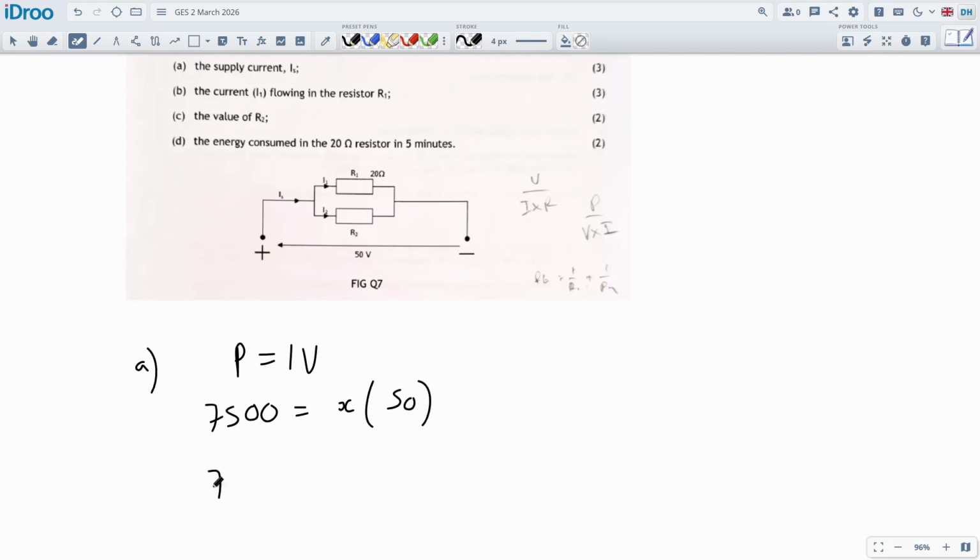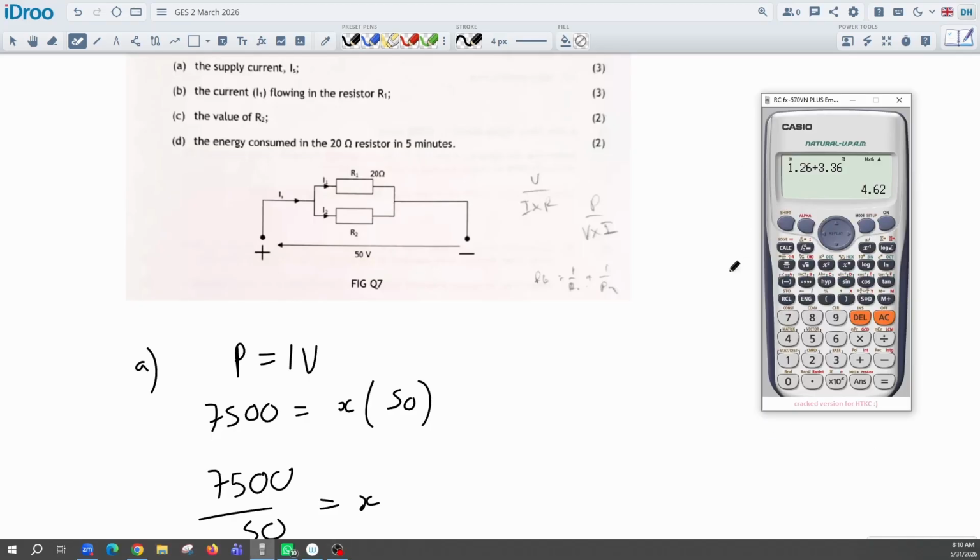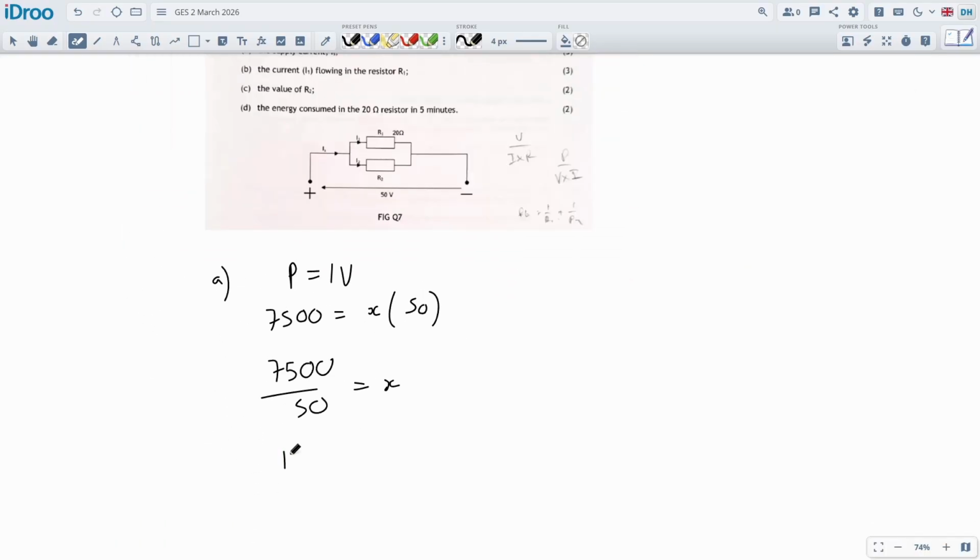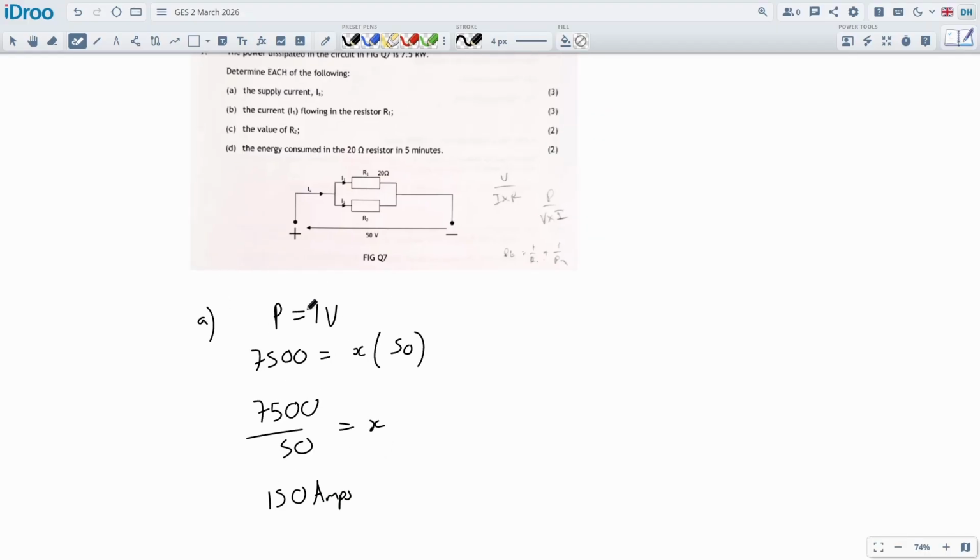Okay, let's get the 50 in there. This will be a calculation. 7500 divided by 50 will give us the X on that. Let's get the calculator out, and we'll do 7500 divided by 50. 150 amps. Wow, that's a lot of amps. So 150 amps is going to be the X, which is our current. And that's the supply current.